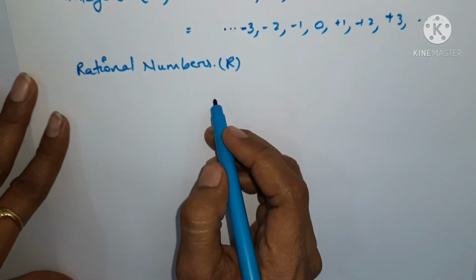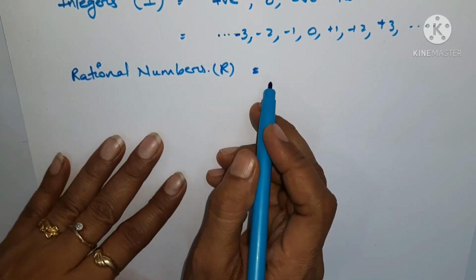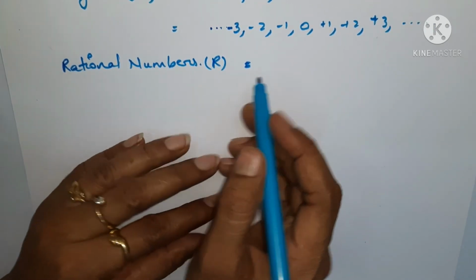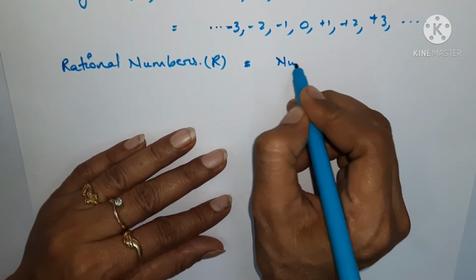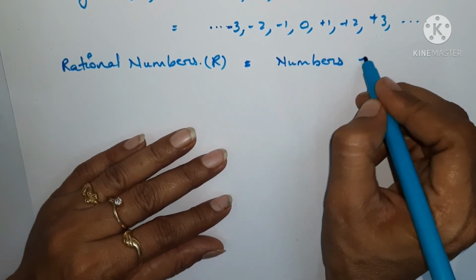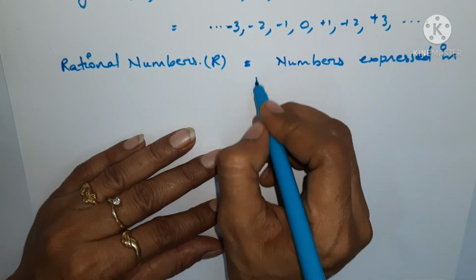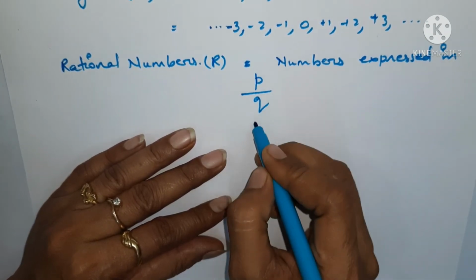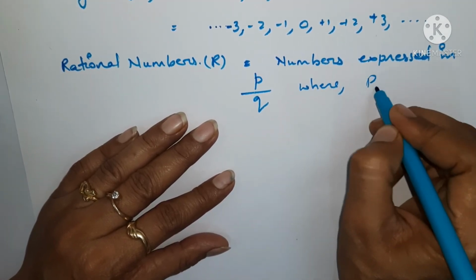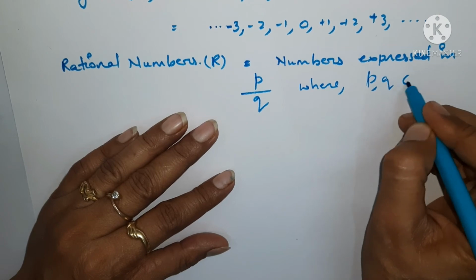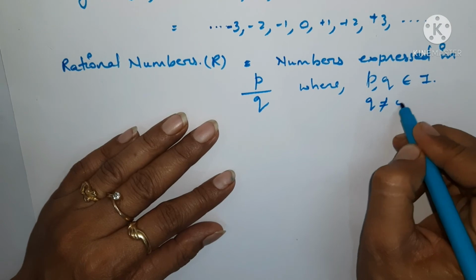Rational numbers are denoted by R, and how do we define them? They are the numbers which can be expressed in P by Q form, where P and Q belong to integers and Q is not equal to 0.